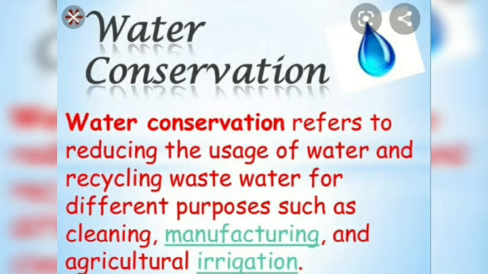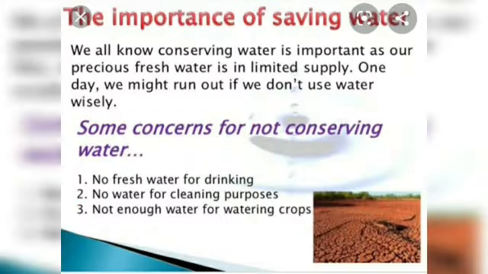Next we have the water conservation programs. Now what is water conservation? It refers to the reduced use of water and recycling wastewater for different purposes such as cleaning, manufacturing, agriculture and irrigation. Why do we require water? Because it is essential for all forms of life. The agriculture sector requires it, the industrial sector requires it, the domestic sector requires it. So water should be conserved. If we are not conserving, then there will be no fresh water for drinking, for cleaning, for watering the crops, or for industry. So we have to conserve water.